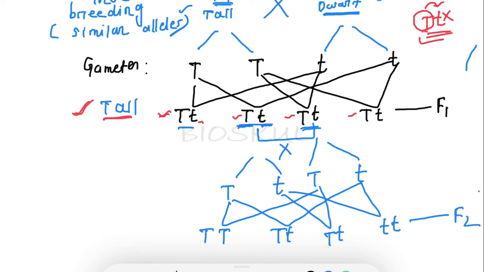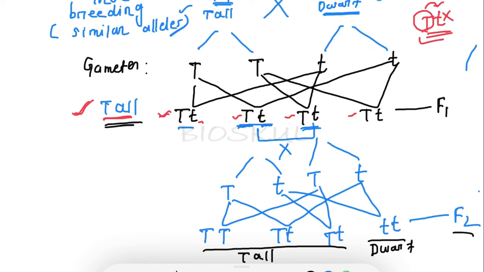In the F2 generation, Mendel observed that 3 plants are tall and one plant is dwarf. But in the F1 generation, all the plants are tall.